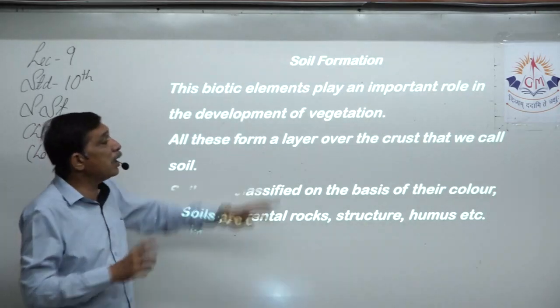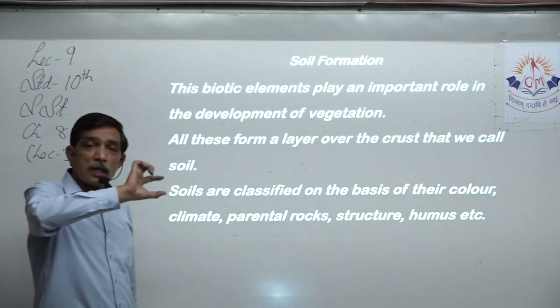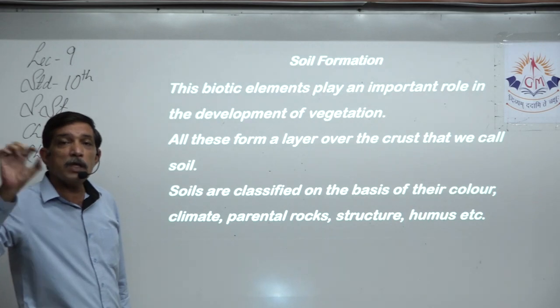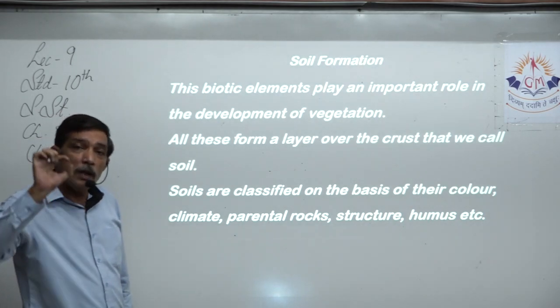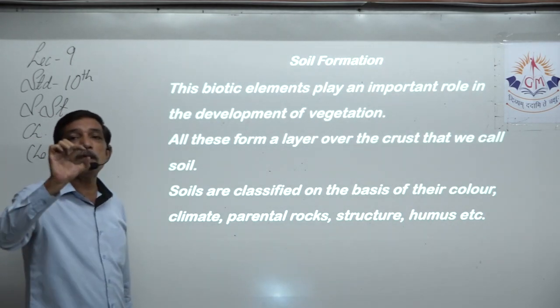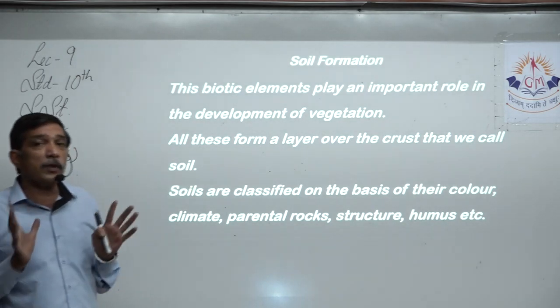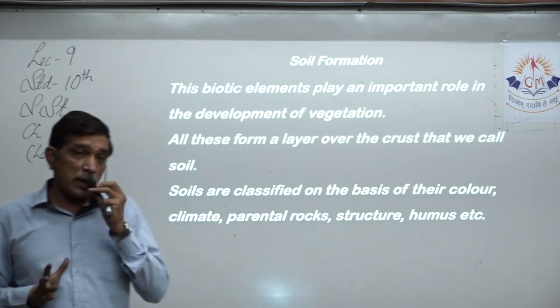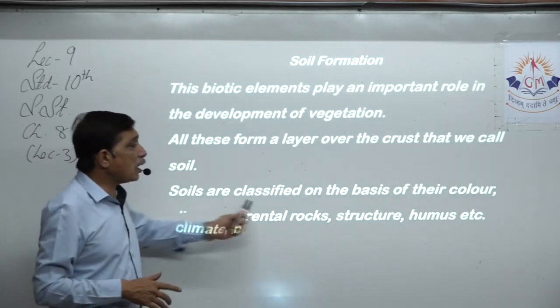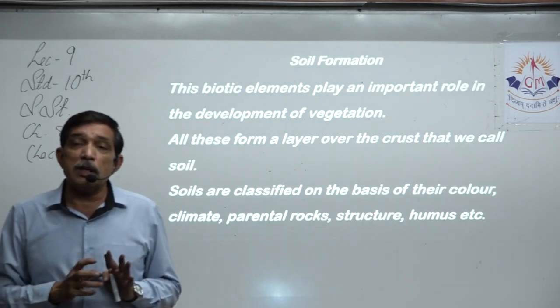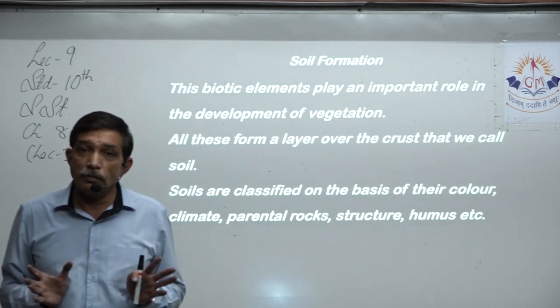All this forms a layer over the crust. Over the crust, a very small layer starts building up, which we call soil. That is the only part where the vegetation will grow. That we call soil. So the whole of this was the formation of soil. Soils are classified. Now we have soil. Now everywhere we see different colors of soil.